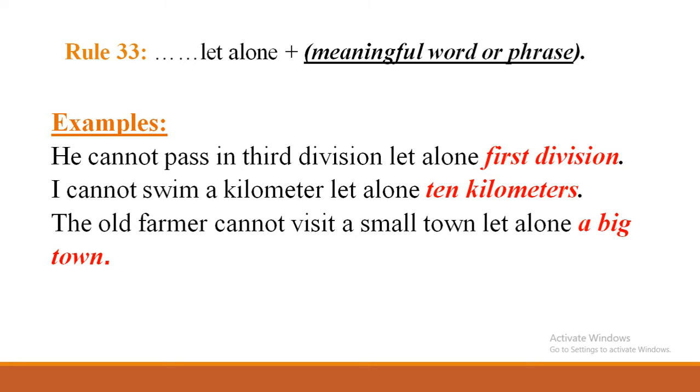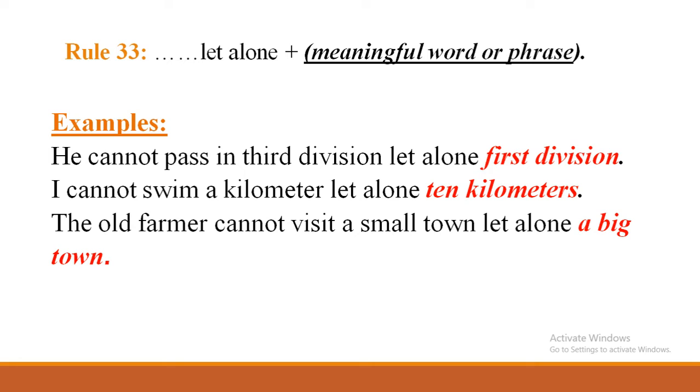Next one, I cannot swim a kilometer, let alone 10 kilometers. Here you can say it this way: you can't swim even a kilometer, so how is it possible to swim 10 kilometers? In that case, cannot imagine, you have to use let alone, and you will get let alone in the question. You only have to understand the meaning of this, and you have to fill it up according to the rule.